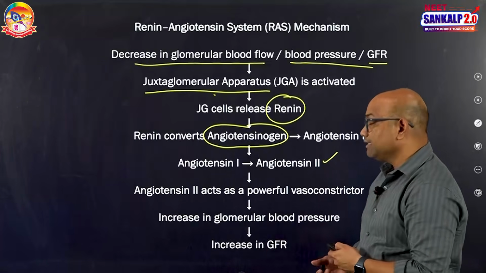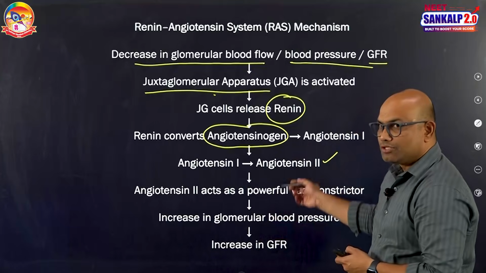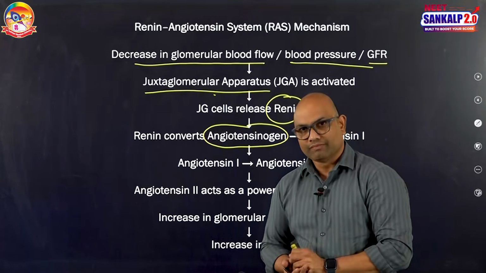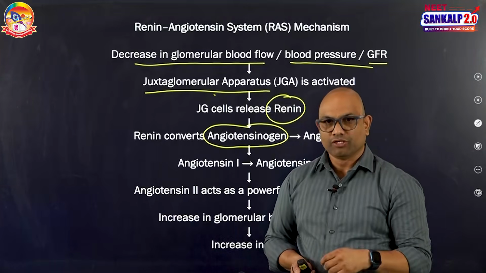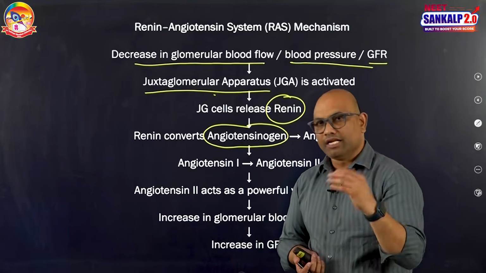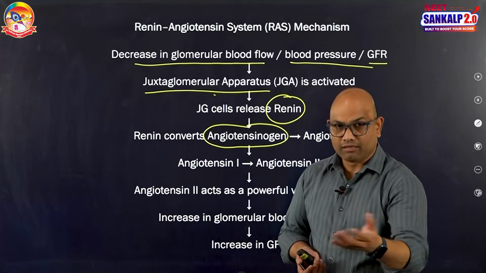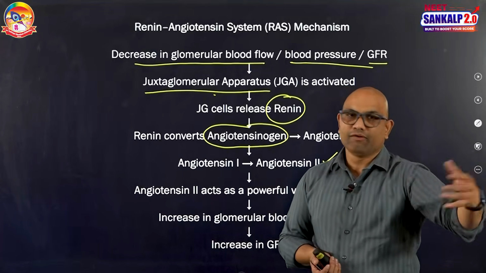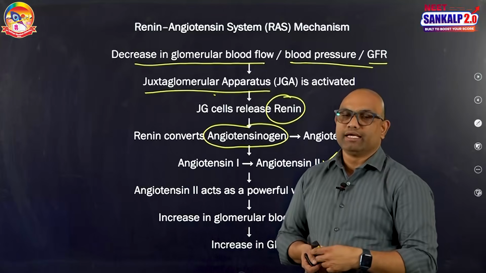One more mechanism regarding the increase in blood pressure is that angiotensin 2 is the strongest vasoconstrictor. It constricts the blood vessels and increases the pressure. Overall, in the renin-angiotensin mechanism, there is an increase in GFR, an increase in renal blood flow, an increase in the amount of blood because of entry of water into the blood, and also an increase in blood pressure.